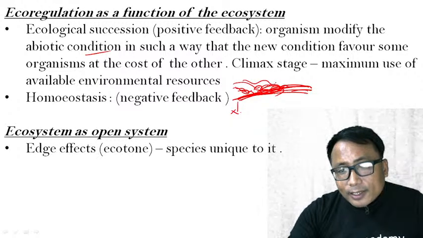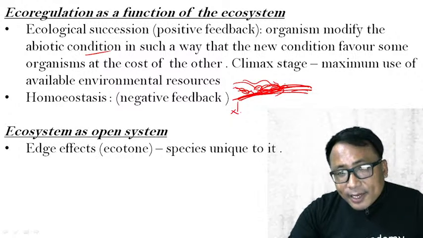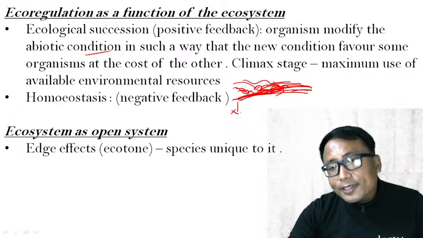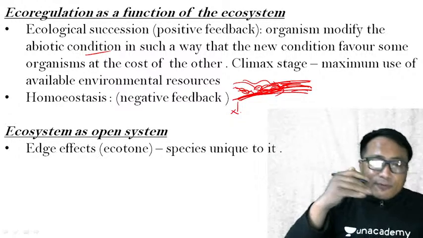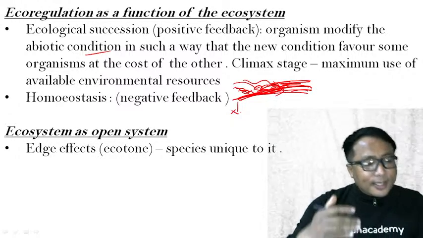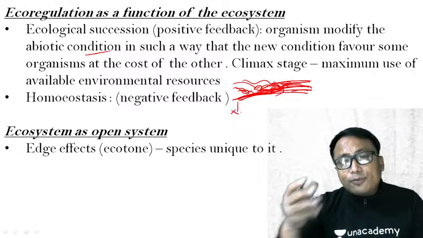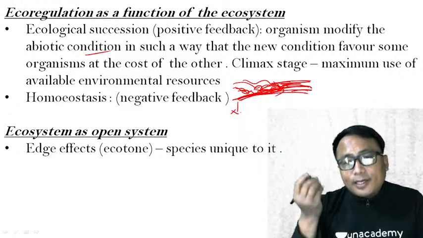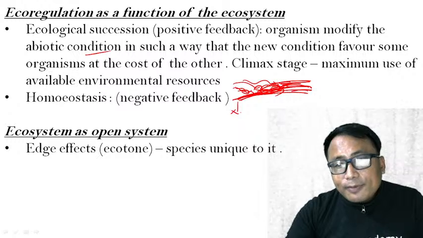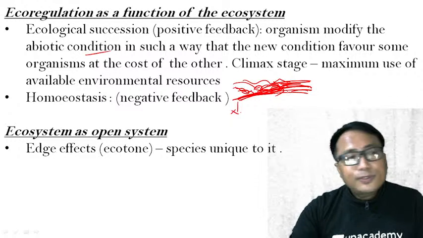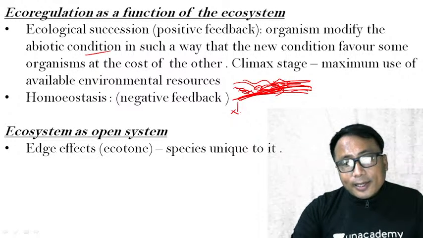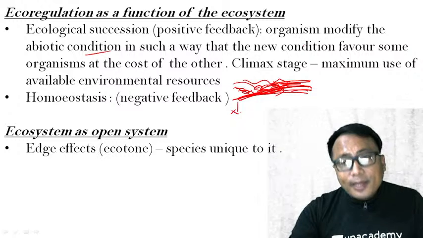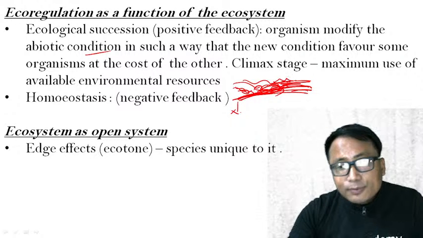So certain organisms came here, modified the environment, and in a sense some soil formation happened. Now when the soil formation is there, there is a chance of certain vegetation to come. The vegetation as such will not come suddenly. There will be a certain kind of grass which will come. A plant community may not come directly, but there will be certain grass which will come.